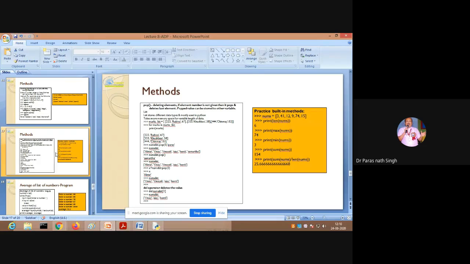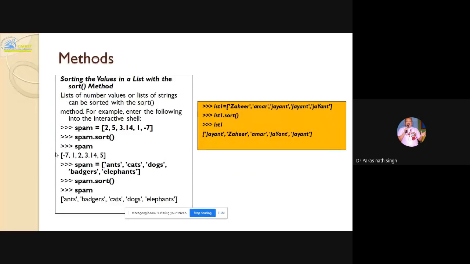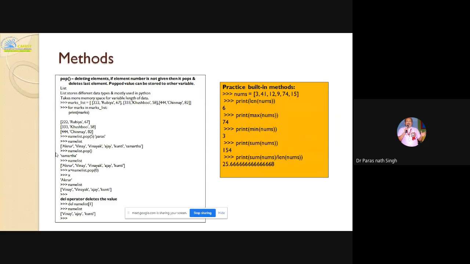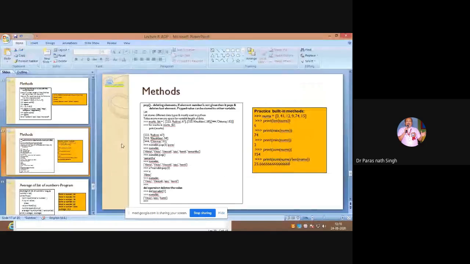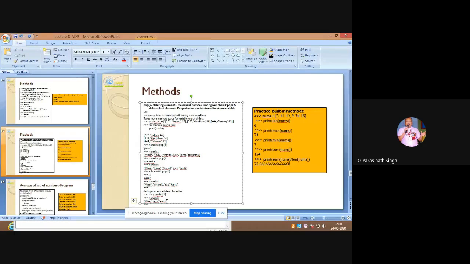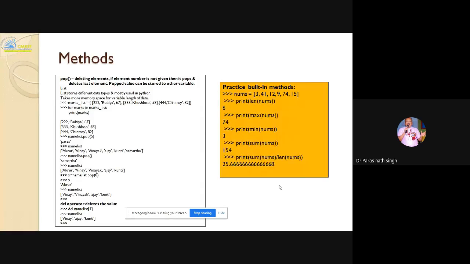Okay, so now coming back here, I have already told about pop and del. Pop is given here. If the element number is not given, then pop will delete the last element. I have taken a list of sublists, and here it is popping 5. So it is displaying here. And del also deletes the value. And here practice built-in methods: len, max, min, sum. So all the methods that can be applied to a list we have concluded.